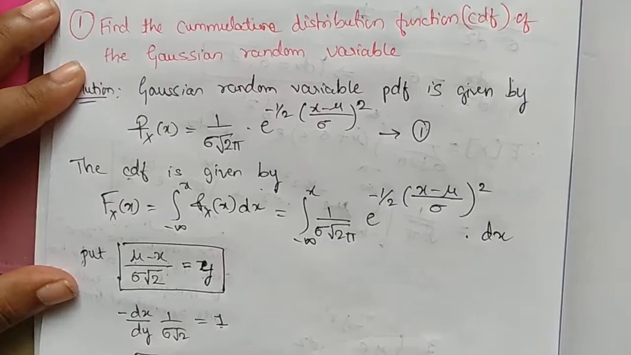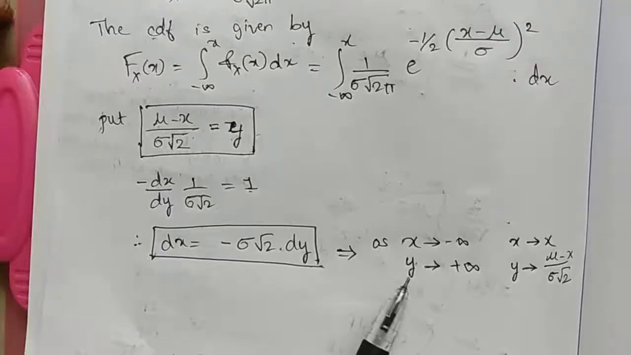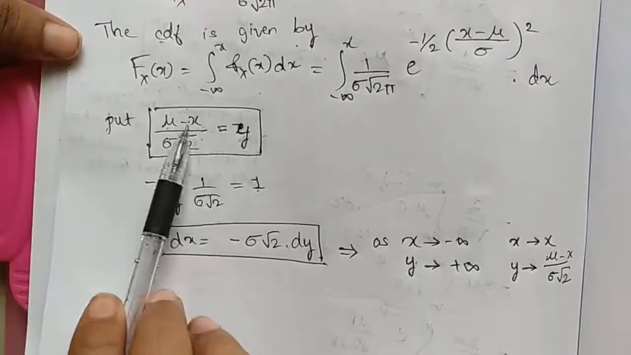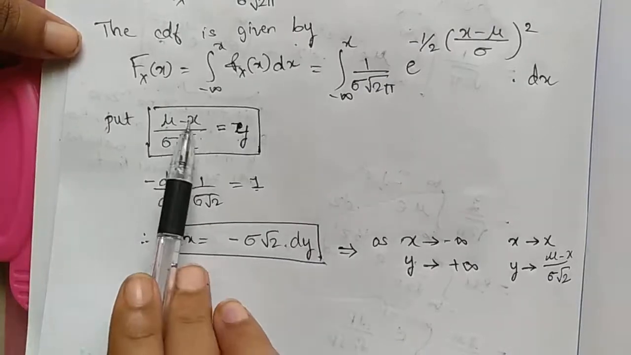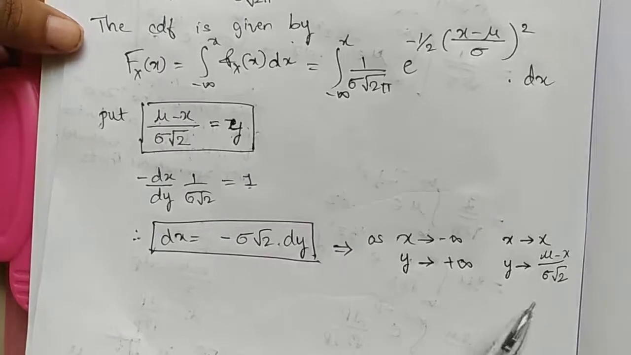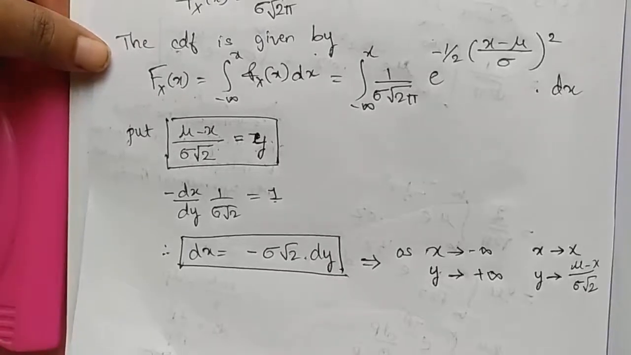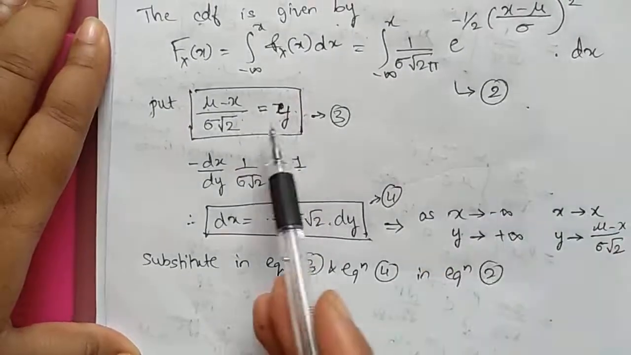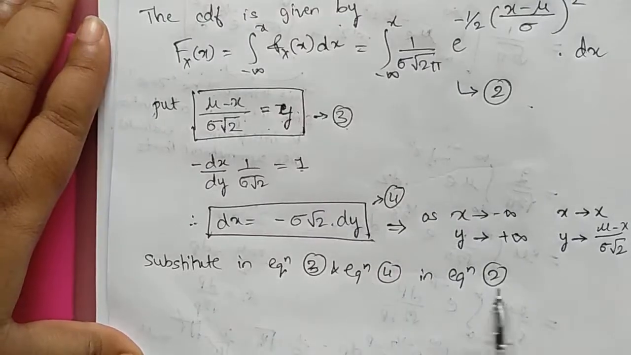To change the limits, I'll repeat: in this equation, substitute x equal to minus infinity, and you will get y equal to plus infinity. Similarly, substitute x as x, and your y will be this equation. We need this for rewriting the integration limits. I'll call this equation 2, this as equation 3, and this as equation 4. Substitute 3 and 4 in equation 2.